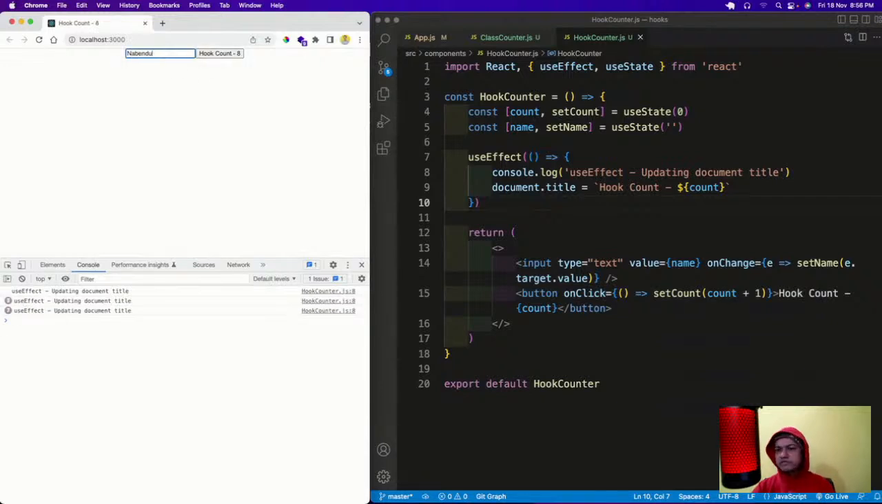Because useEffect will run in the mounting phase and also in the updating phase. In both phases it will run. So that is a problem. So what are we going to do here? How to do the performance optimization, so that it only runs when the count is increased, not when the name is changed? So how do we do that?